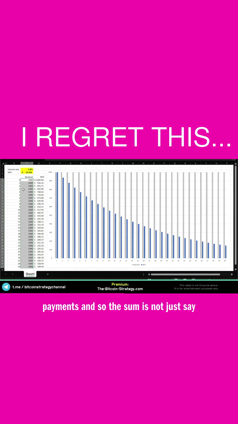And so the sum is not just, say, $30,000. The sum of the cash flows is less, as in the present value of that bond is less, because we have to discount. And we do this by more and more every year. So the first cash flow 1 year from now has to be discounted by 6.8%. The second one by 1.068 to the power of 2, and to the power of 3, to the power of 4, etc. You get the idea, right? This is the idea of discounting future cash flow.